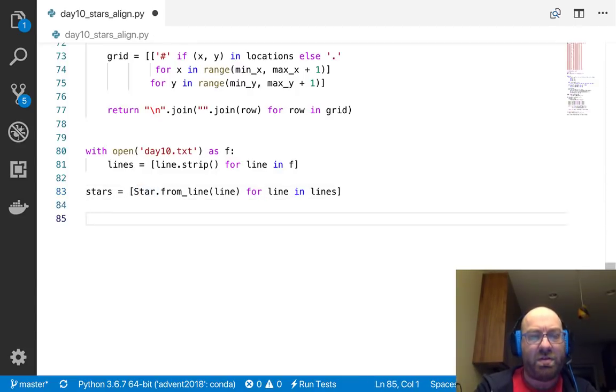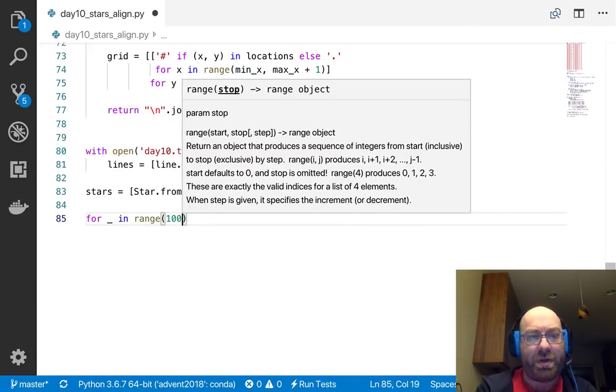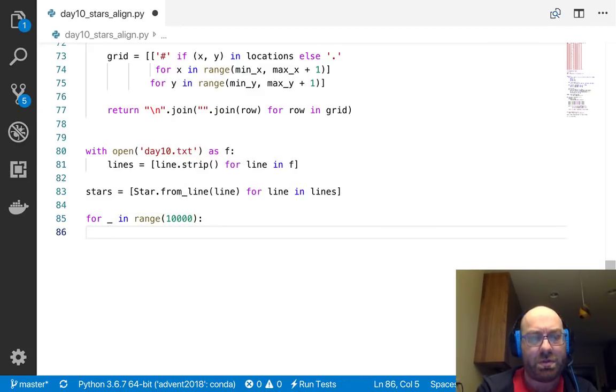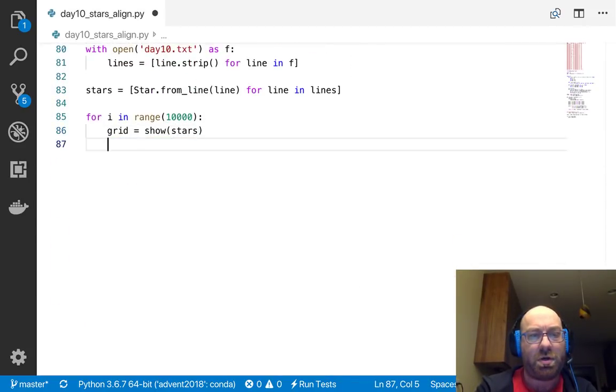and then let's say for i in range 10,000. Let's do that. Grid equals show stars. Oh, and actually this has new lines in it, so I was doing it wrong anyway.